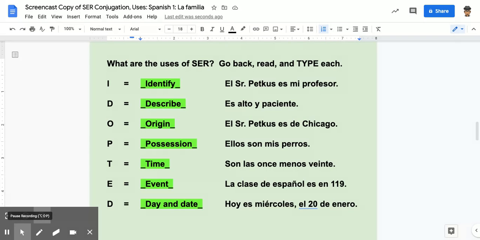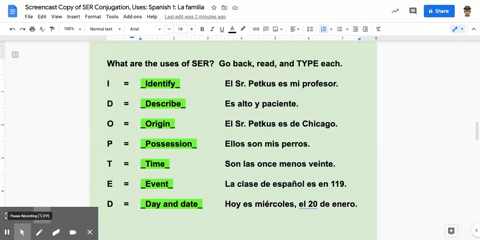If we look at my examples, you didn't need to type examples, but el señor Pecus es mi profesor. I'm identifying who is that man. Es alto y paciente. We're describing him. Es de Chicago, right? Where is his origin? Ellos son mis perros. Those are my dogs. Son las 11:20.